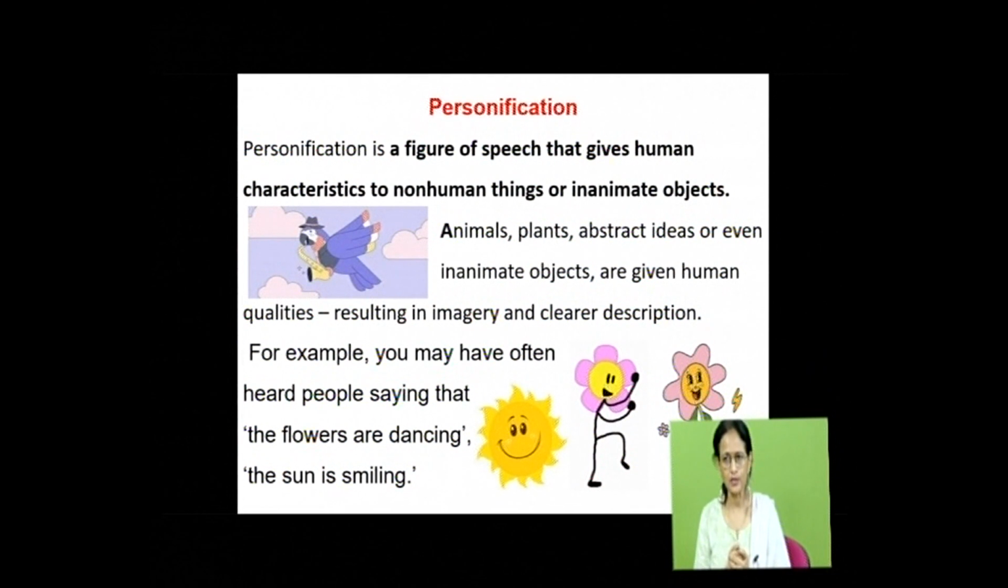The next one is personification. It's a figure of speech that gives human characteristics to non-human things or inanimate objects. When I say the flowers are dancing, the sun is smiling, do the flowers really dance? Does the sun smile? No. The human characteristics are given to these inanimate or you may say non-human objects, flowers and sun. This is what is called personification.